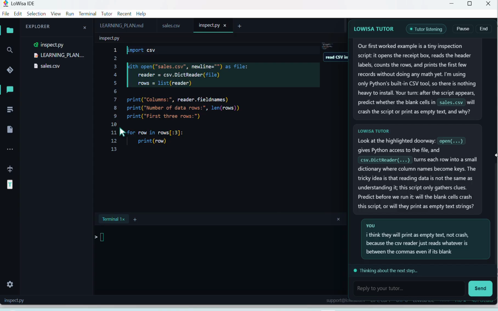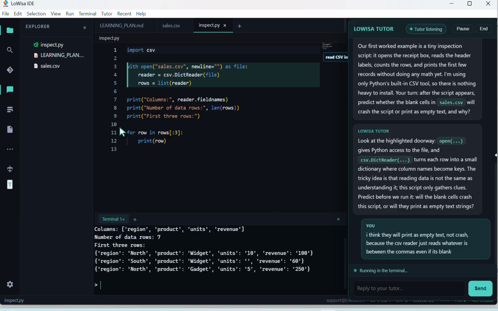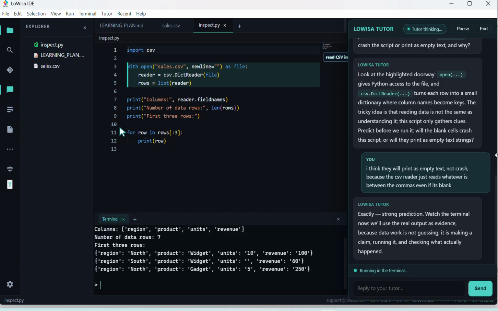Your turn. After the script appears, predict whether the blank cells in sales.csv will crash the script or print as empty text, and why. Look at the highlighted doorway. open() gives Python access to the file, and csv.DictReader turns each row into a small dictionary where column names become keys. The tricky idea is that reading data is not the same as understanding it. This script only gathers clues.